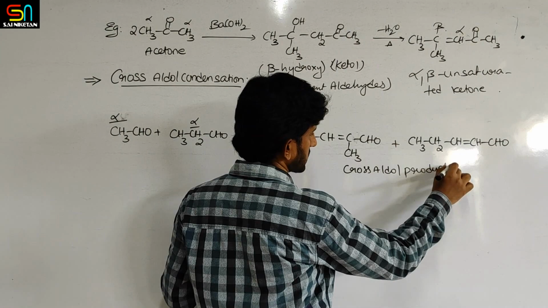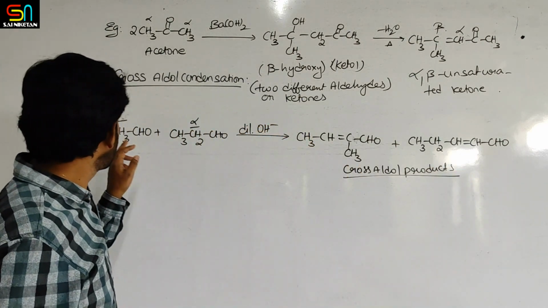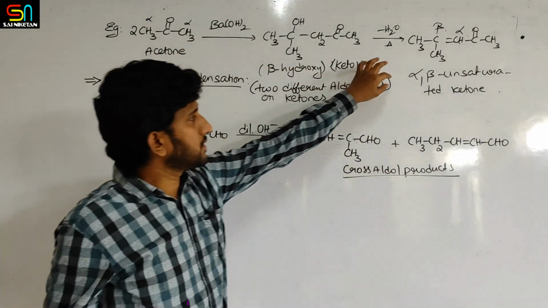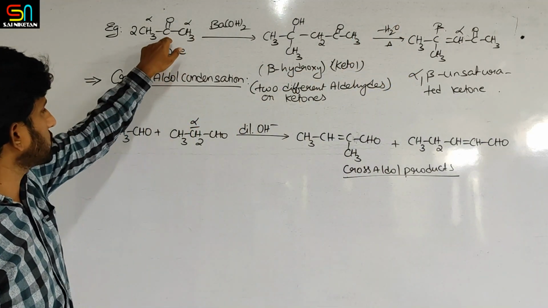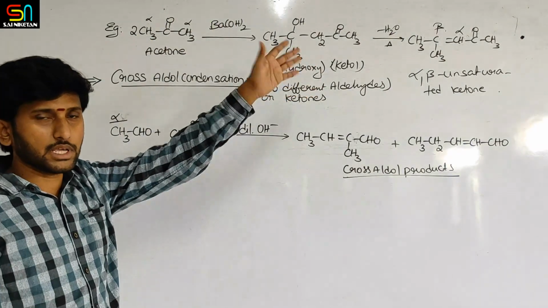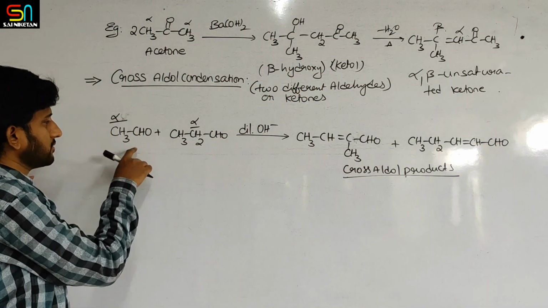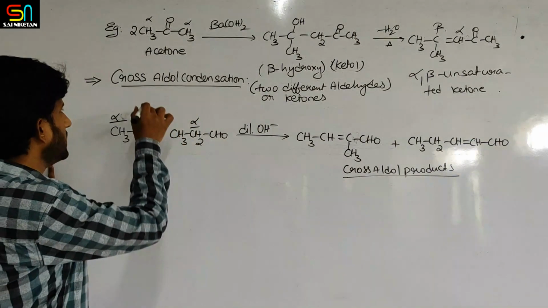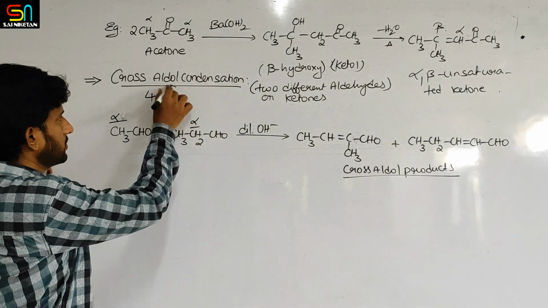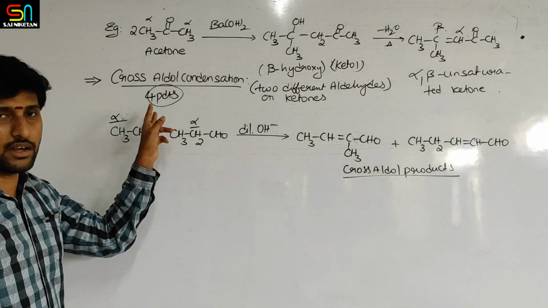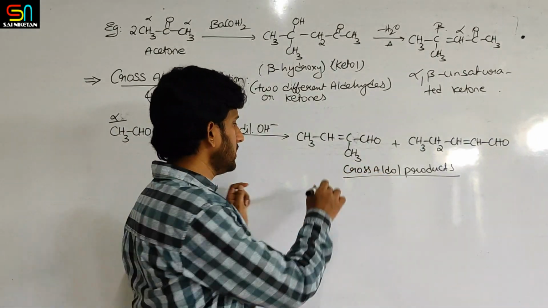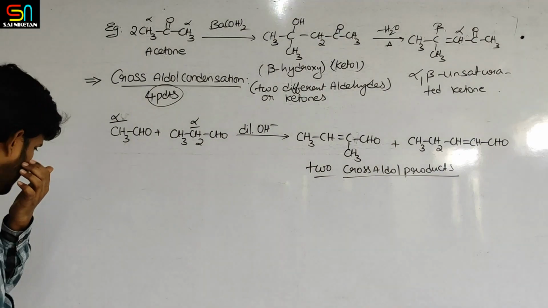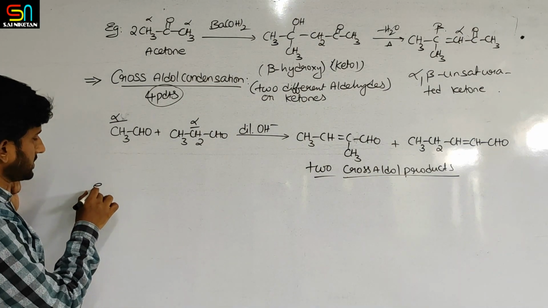So these two are cross aldol products. And you know that these two molecules can react within themselves to form alpha beta unsaturated compounds. For example, two acetone molecules reacted will give self aldol. Like that, this will also react with itself, self aldol. It will also react with itself, self aldol. So totally 4 products it can give in aldol condensation. 2 will be self aldol products, 2 will be cross aldol products in this reaction. Okay?